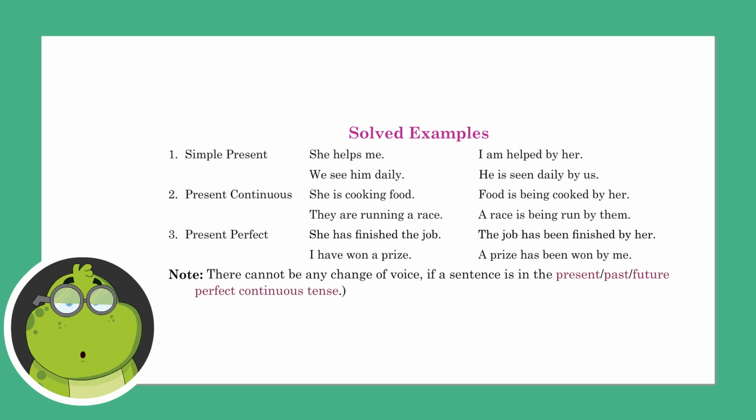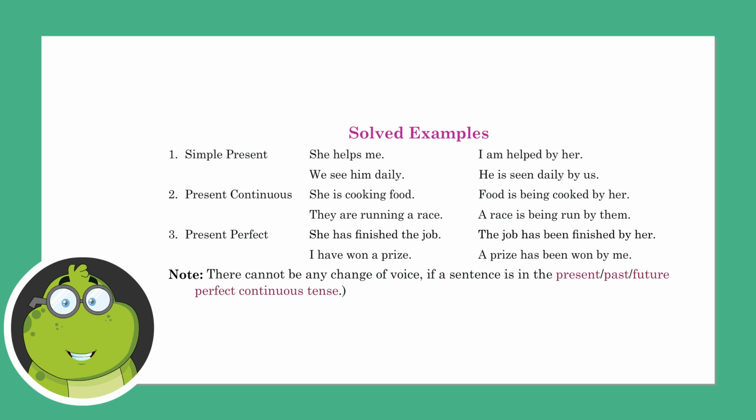Solved examples. Simple present: She helps me. We see him daily. I am helped by her. He is seen daily by us. Present continuous: She is cooking food. They are running a race. Food is being cooked by her. A race is being run by them. Present perfect: She has finished the job. I have won a prize. The job has been finished by her. A prize has been won by me.